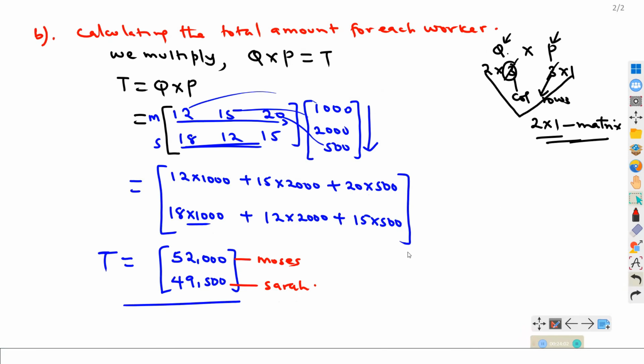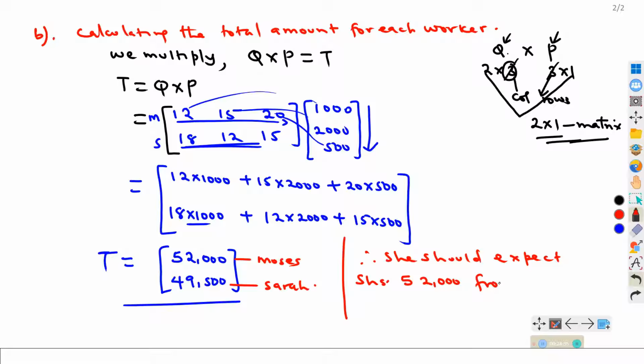So from here, we give the conclusion that she should expect shillings 52,000 from Moses and shillings 49,500 from Sarah.